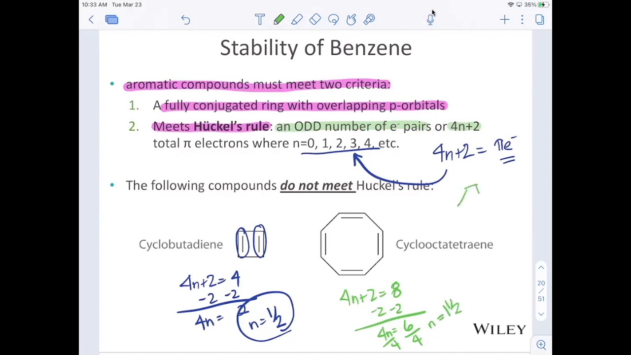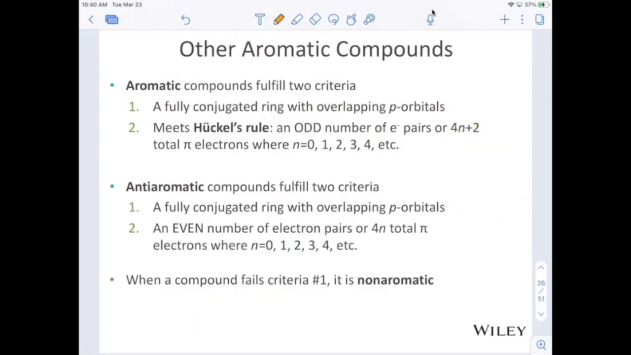Benzene, on the other hand, if we calculate Huckel's rule for benzene, 4n plus 2 equals 6, minus 2, 4n equals 4, n equals 1. Yes, benzene is aromatic. So benzene is not the only aromatic compound. Again, in order to be aromatic, we need a fully conjugated ring system with overlapping p orbitals, and we need to meet Huckel's rule.